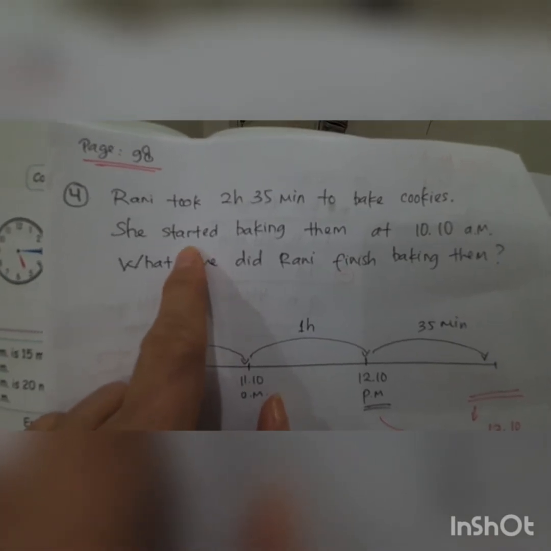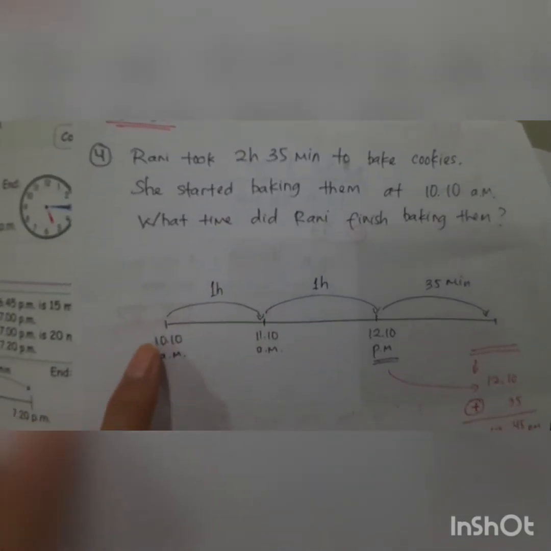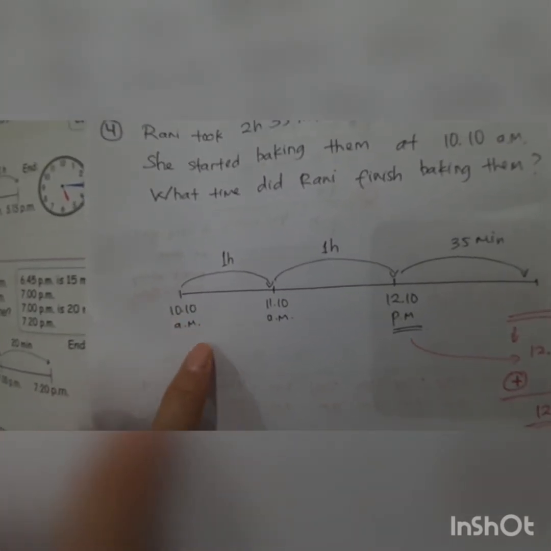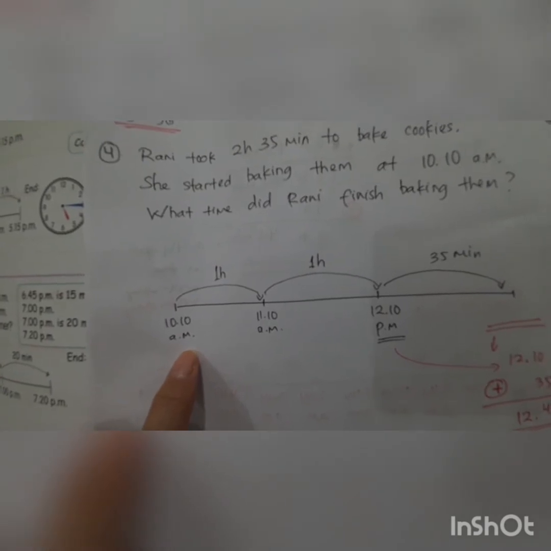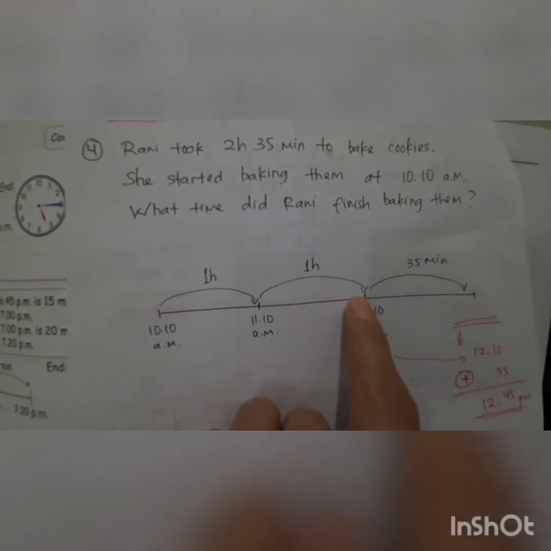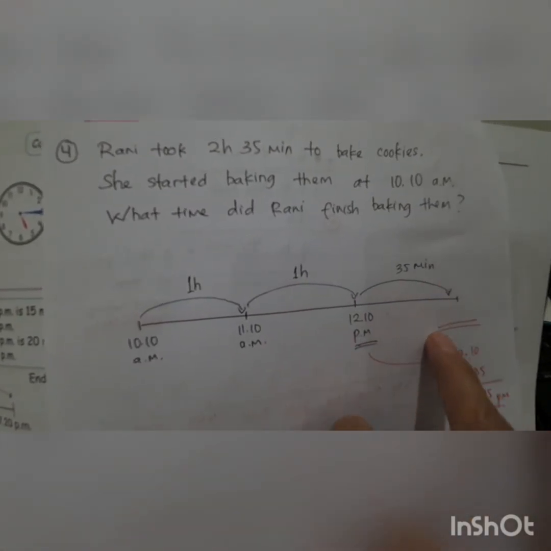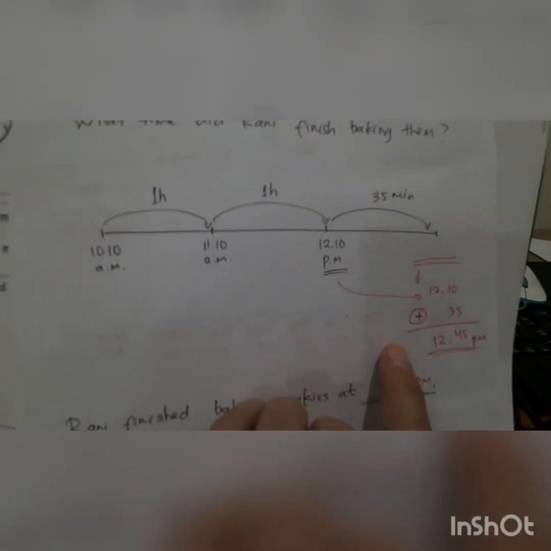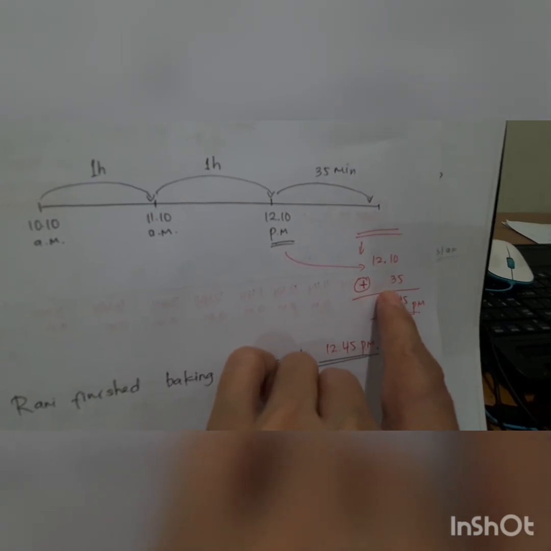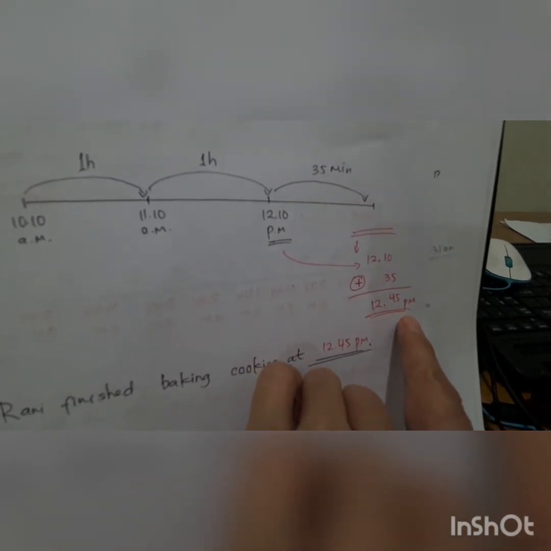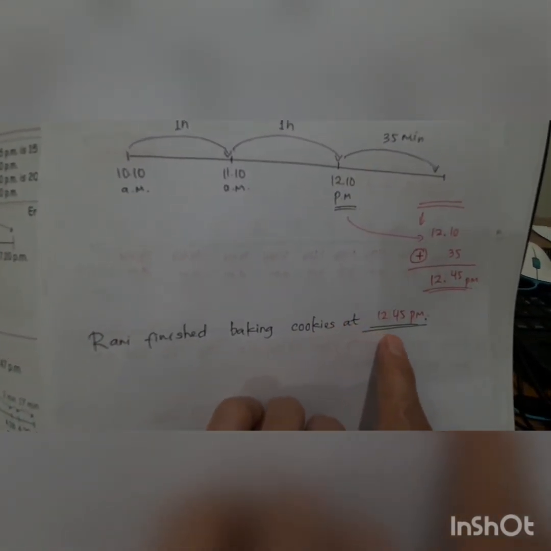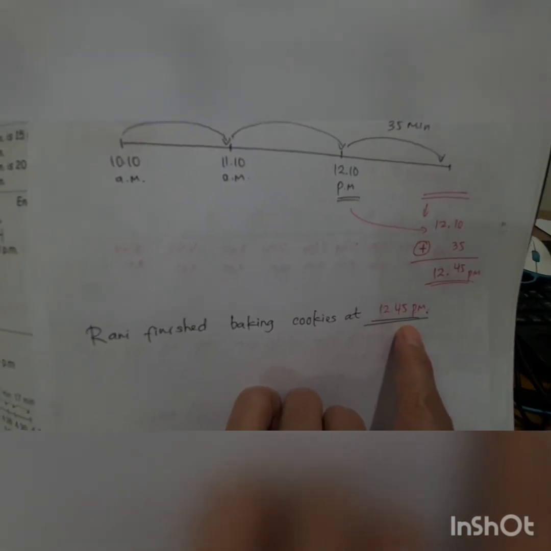Yeah, because start. So this one we draw in here. Start is 10 a.m. So it takes 2 hours 35 minutes. So this one 1 hour equal this, 1 hour equal this, and then 35 minutes equal this. So this one 12:10 plus 35 minutes equal 12:45 p.m. Okay, and then Rani finished baking cookies at 12:45 p.m.